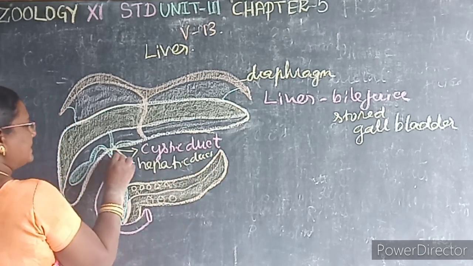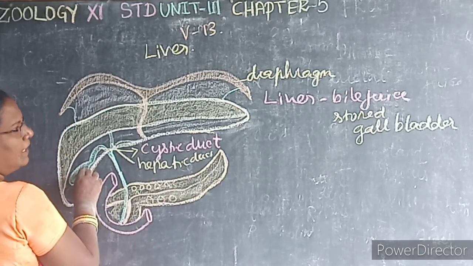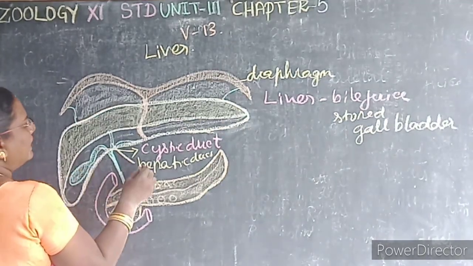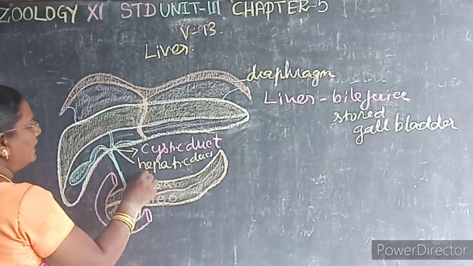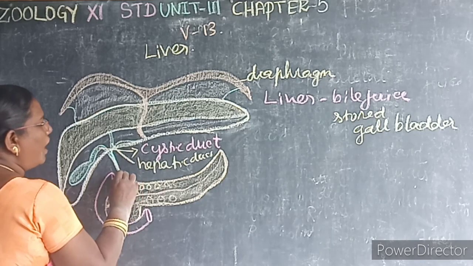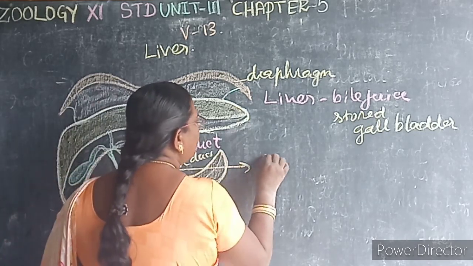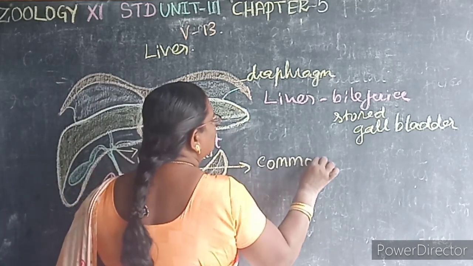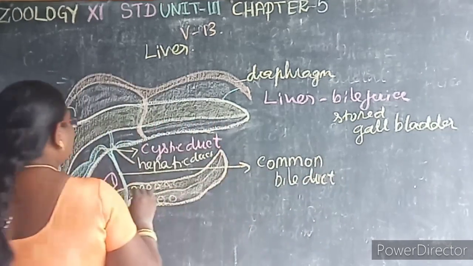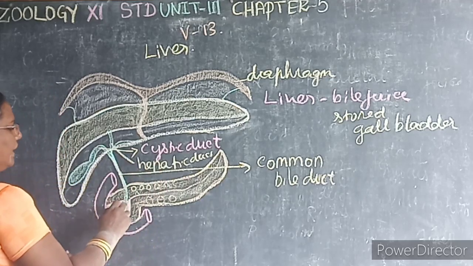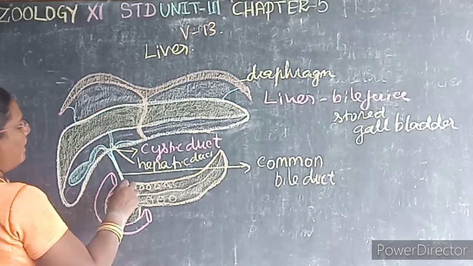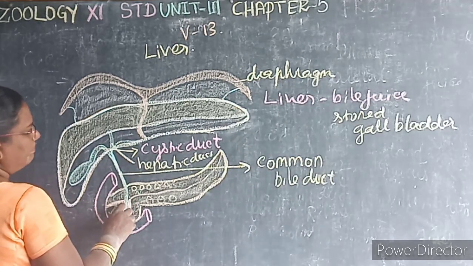The cystic duct is present in the gallbladder. What is a gallbladder? The bile juice is stored in the gallbladder, and the liver has a hepatic duct. This cystic duct and the hepatic duct join to form the common bile duct. Then this common bile duct opens into the duodenum through the main pancreatic duct.